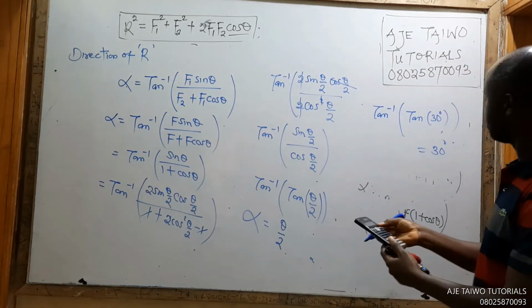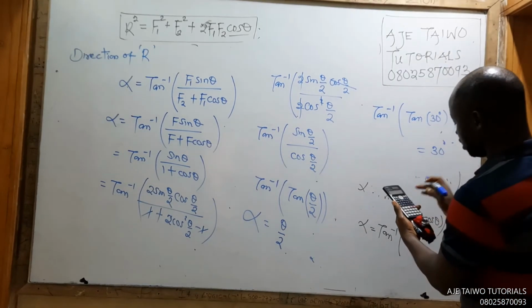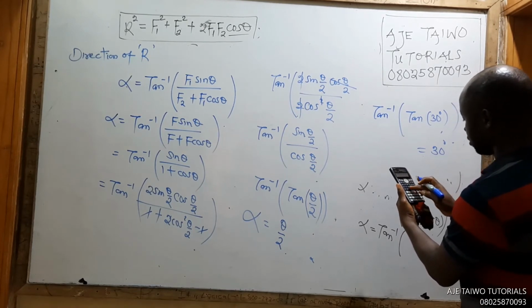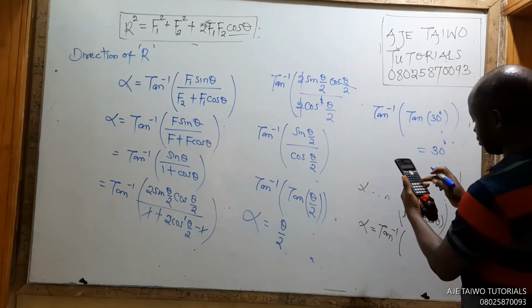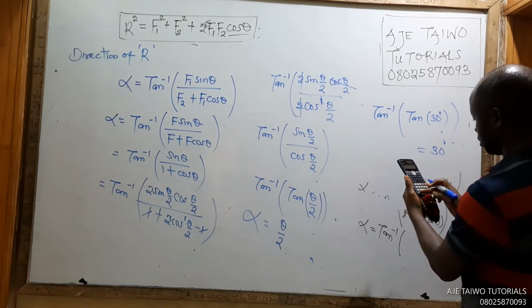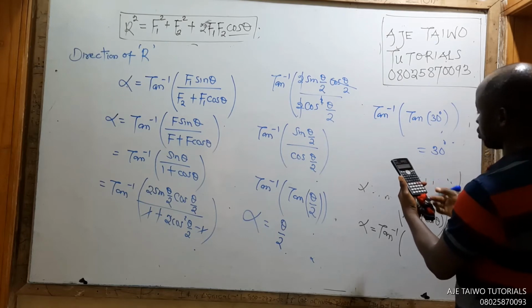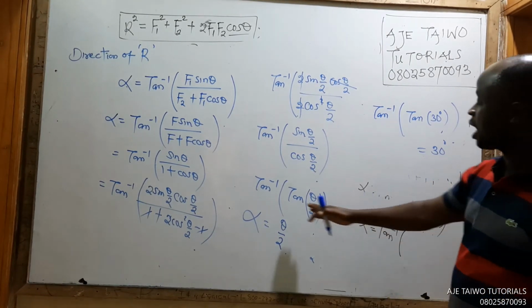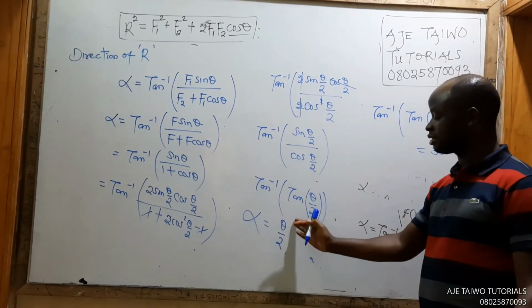Just press it now. Arctan bracket tan 30, equals, you can see it's 30. So arctan of tan this is theta over 2.